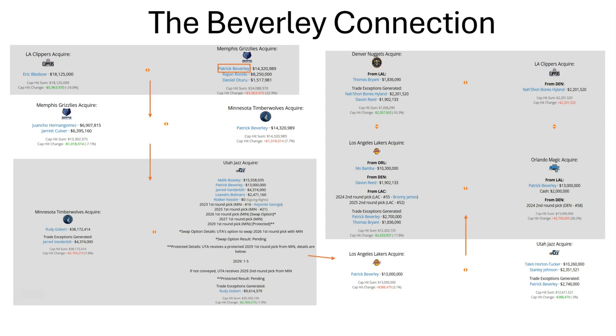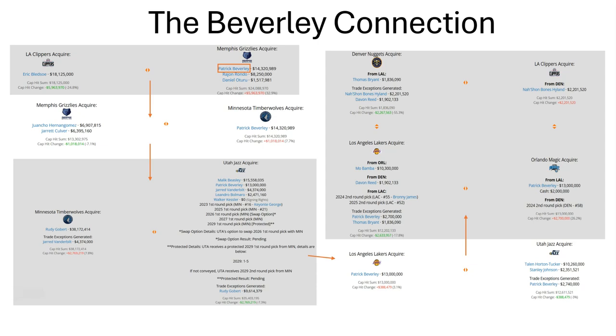The Lakers would get Mo Bamba from Orlando, Dennis Reed would go from the Nuggets to the Lakers, and the Clippers would tag in here, picking up Bones Hyland from Denver, and in exchange they sent 2 second-round picks to the LA Lakers. Interestingly enough, one of these picks turned into Bronny James in 2024. The other pick is in 2025.